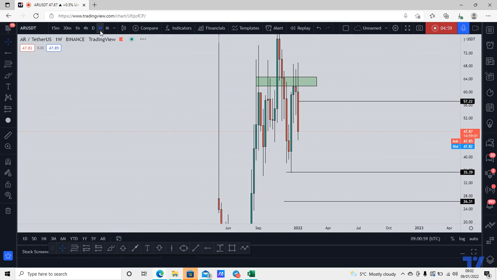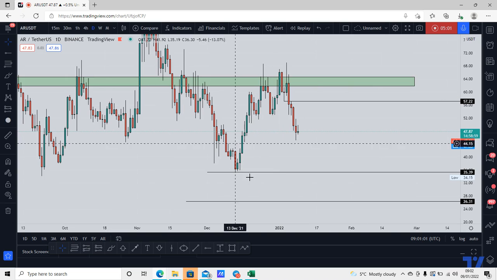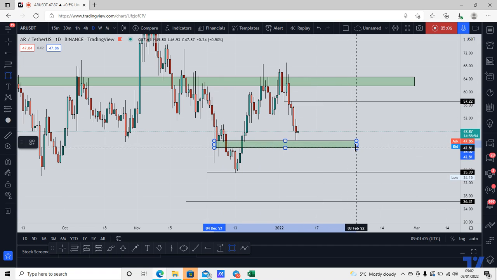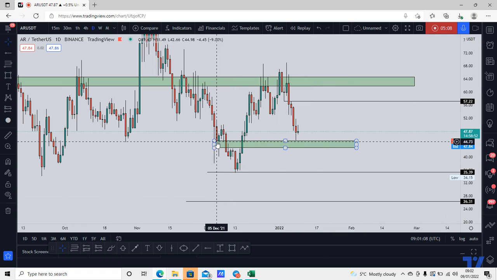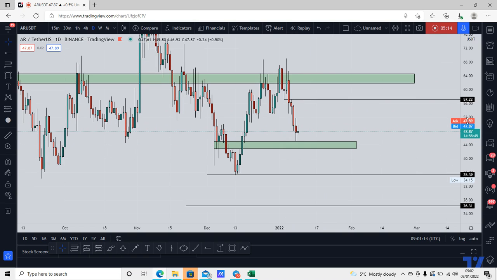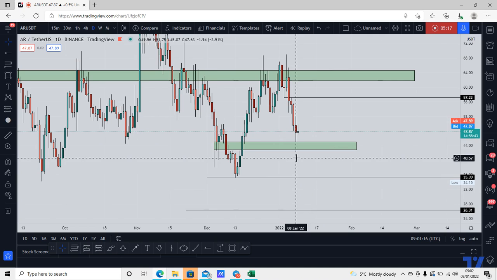What we can also see is the market is about to test daily support. We do have daily support all across this zone. We have previous support here, resistance here. The market rejected this zone already here. So this zone is clearly acting as some daily support, some daily demand here.